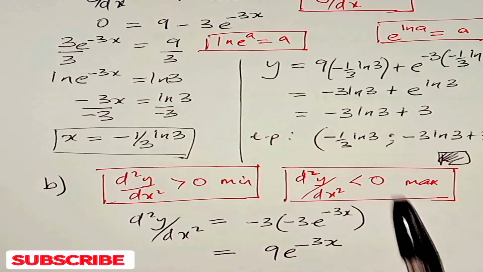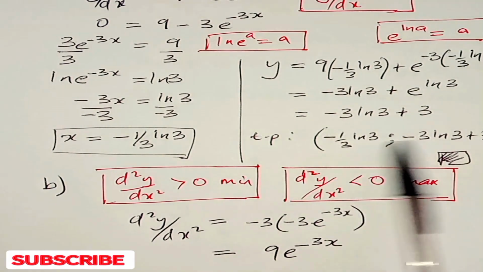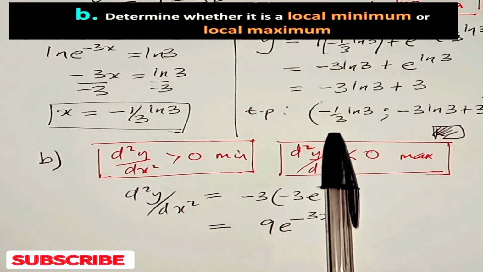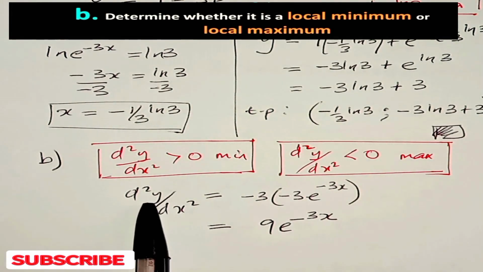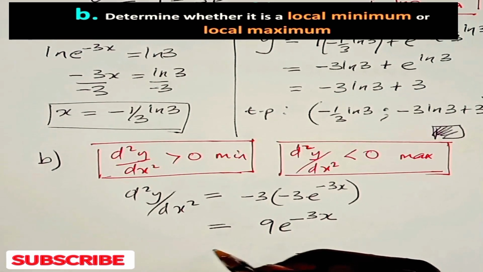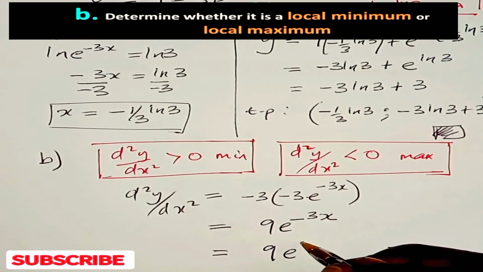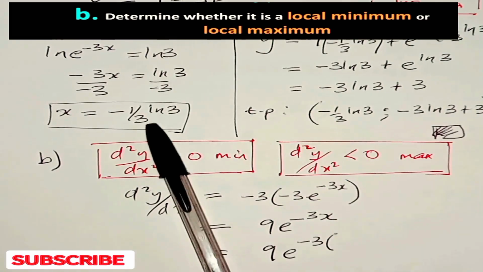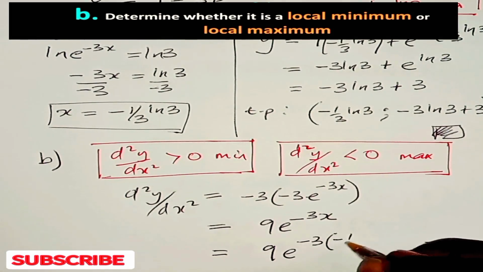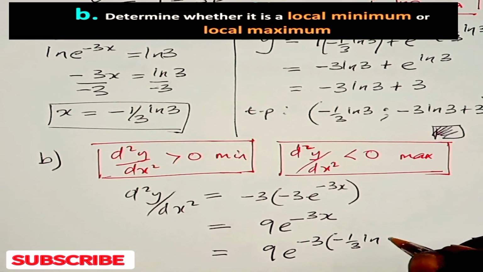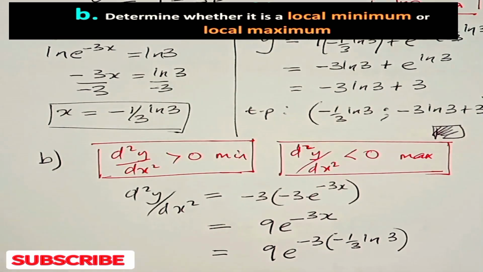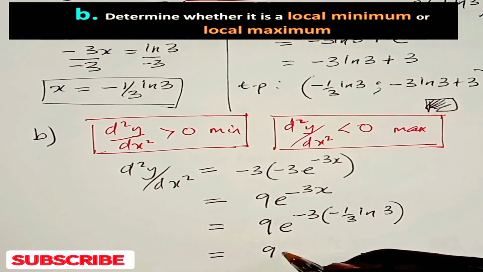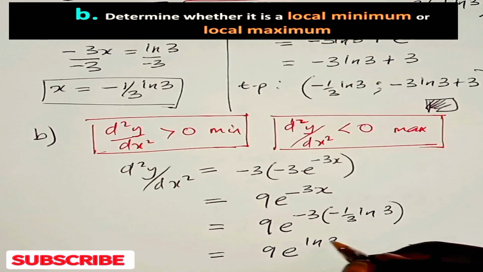Now we need to substitute the x value of that turning point into that. Then we say at that turning point, d squared y/dx squared is equal to 9e to the power minus 3 multiplied by x, the x value, which is minus 1 over 3 ln 3. And that is going to give us 9e to the power ln 3.